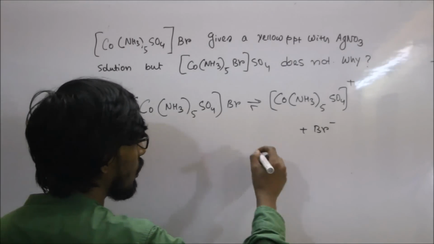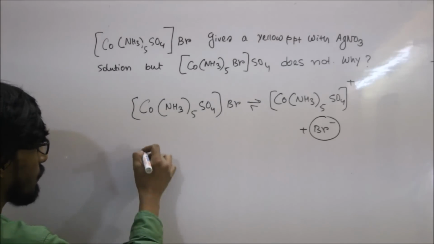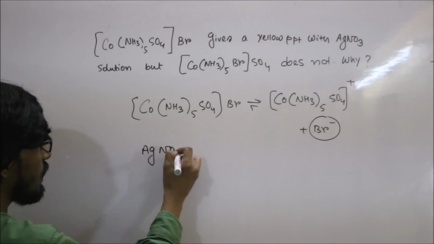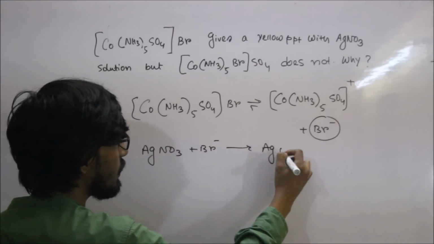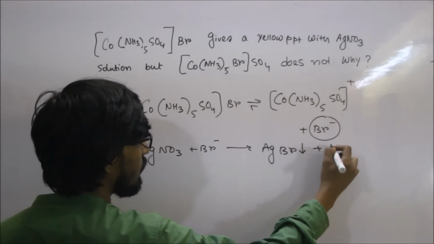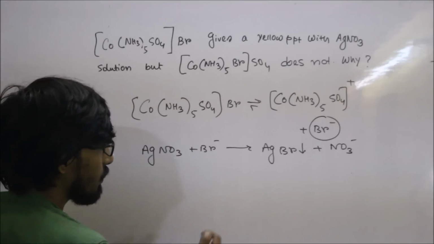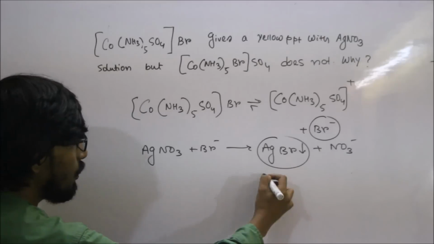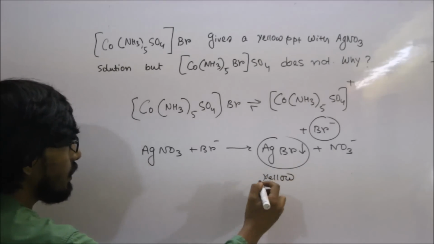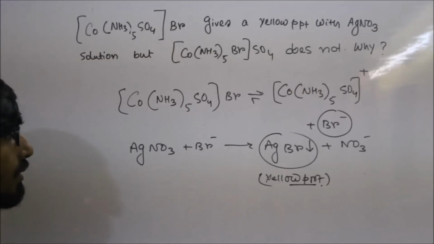So the solution of this molecule contains this ion, so it will react with AgNO3 solution and form a precipitate of silver bromide. So in this case, a yellow precipitate of AgBr will be visible.